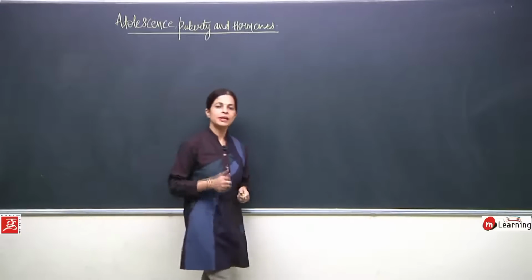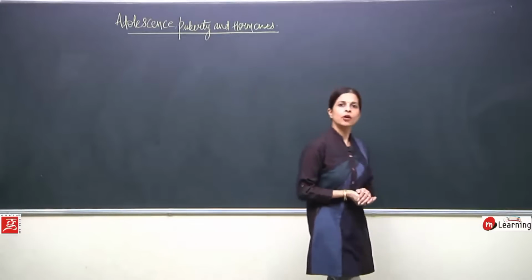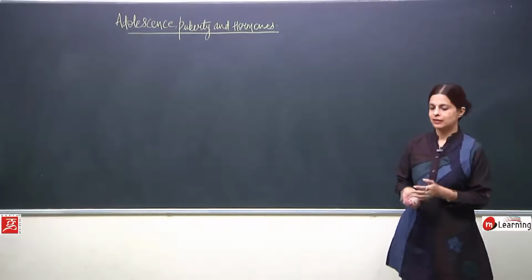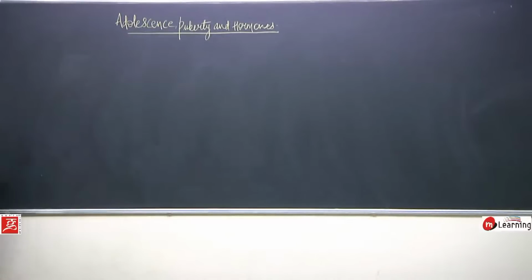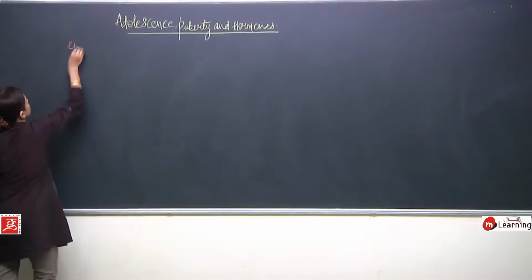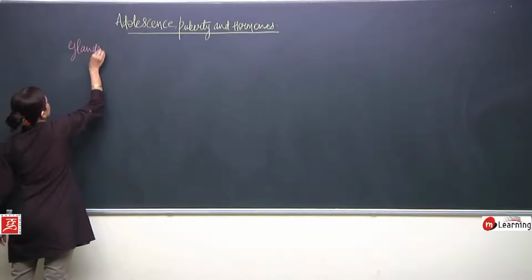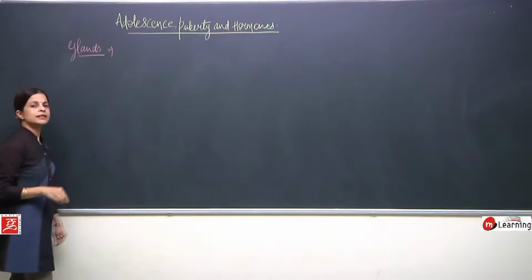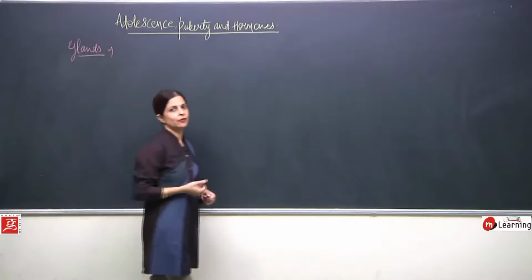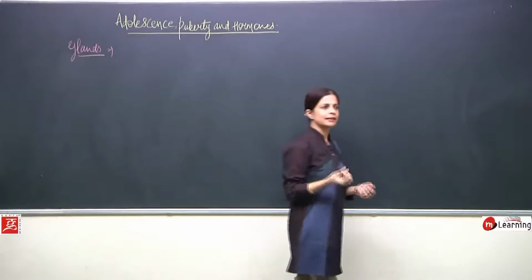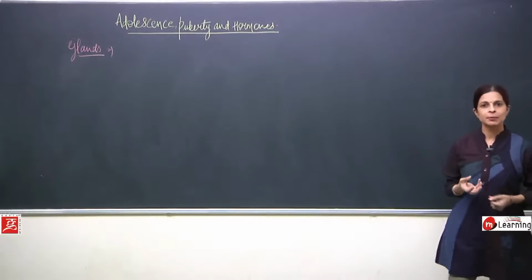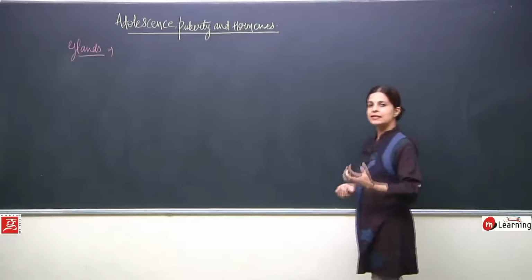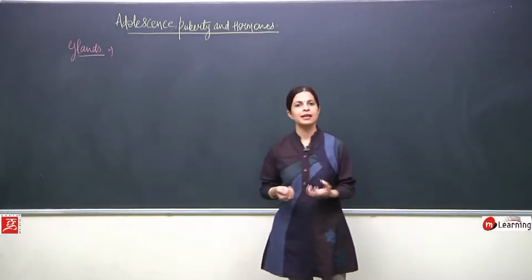To begin with, first of all, what is the meaning of glands? See, a gland is just made up of what? As the other organs are made up of cells and tissues, the glands are also made up of cells and tissues.